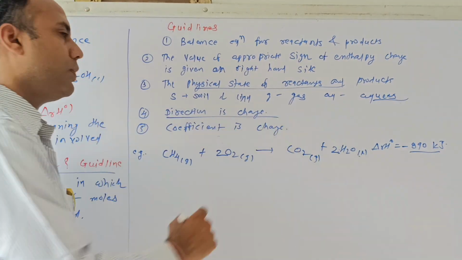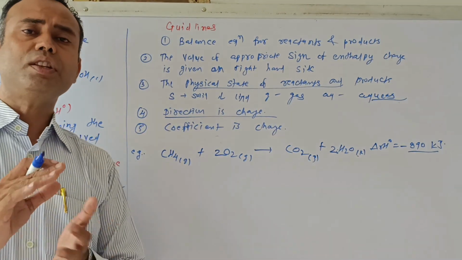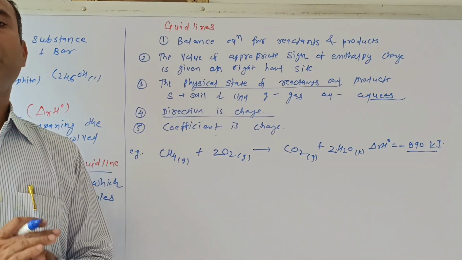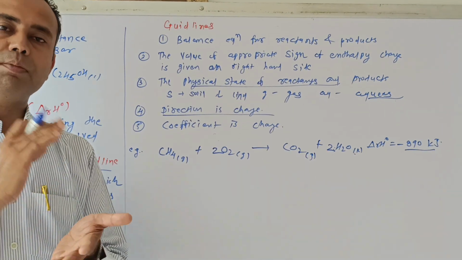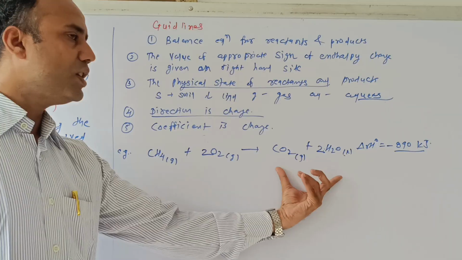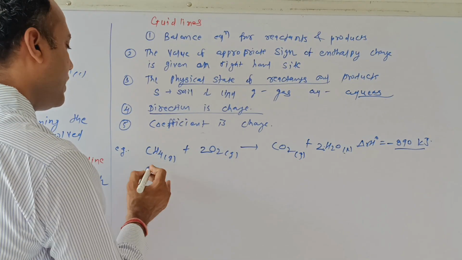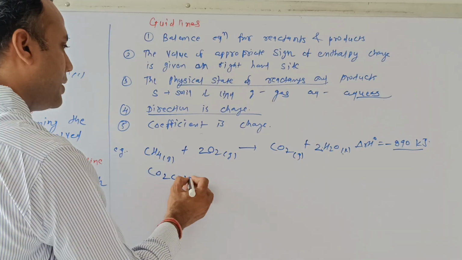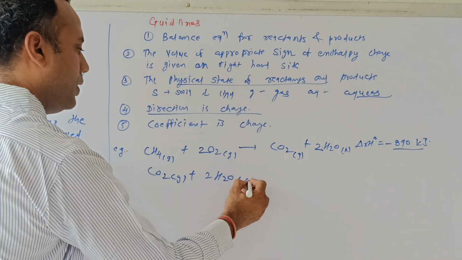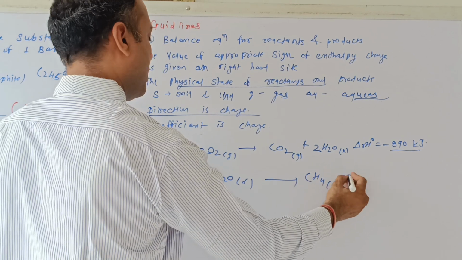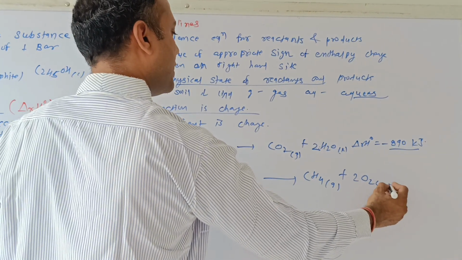After that, rule number 4. If the direction of the reaction is changed, then the value of delta RH will be the same, only the sign will be changed. Look at this reaction. We are changing the direction. This is the product, this is the reactant. Now the product I am writing as a reactant: CO2 gaseous plus twice H2O liquid gives CH4 gaseous plus twice O2 gaseous.